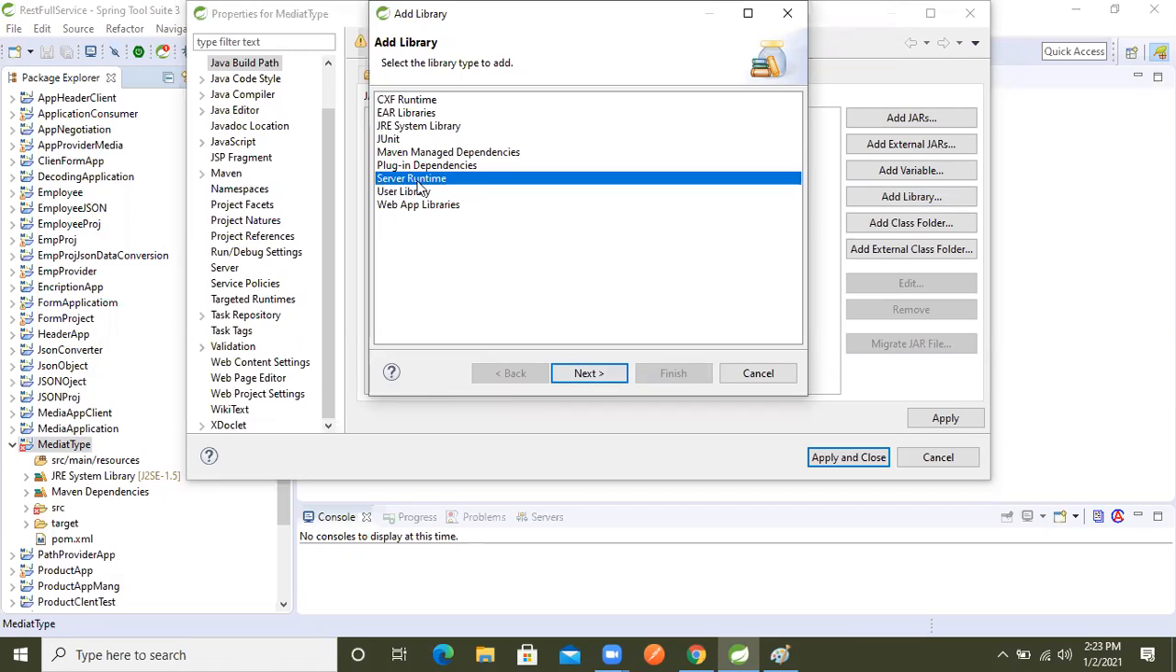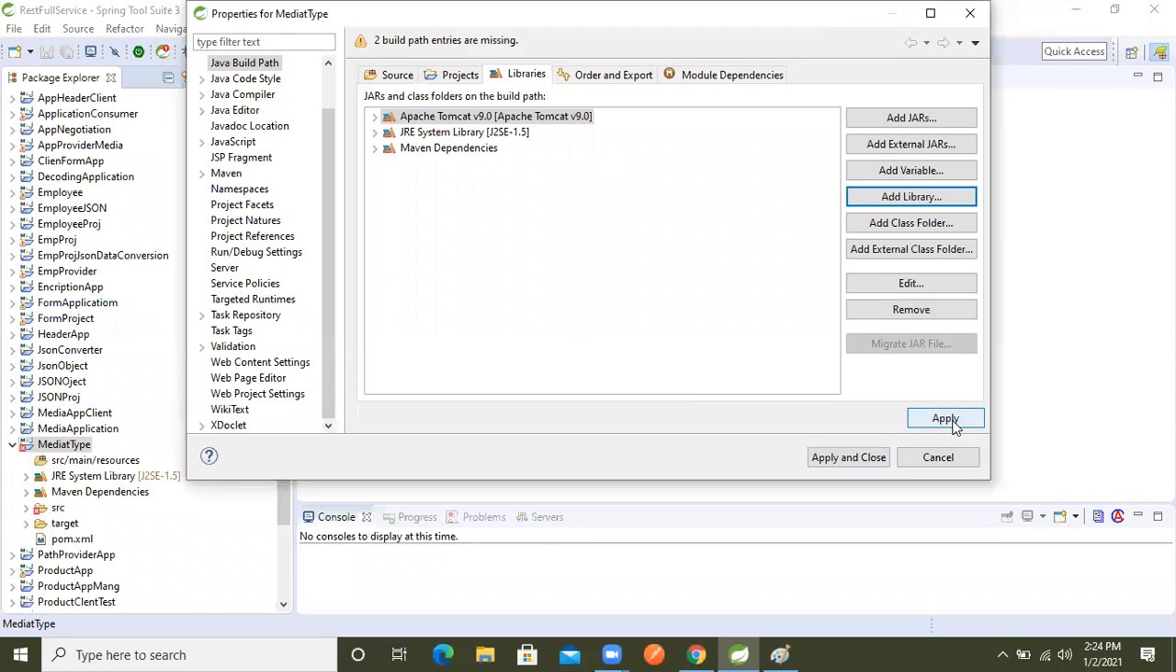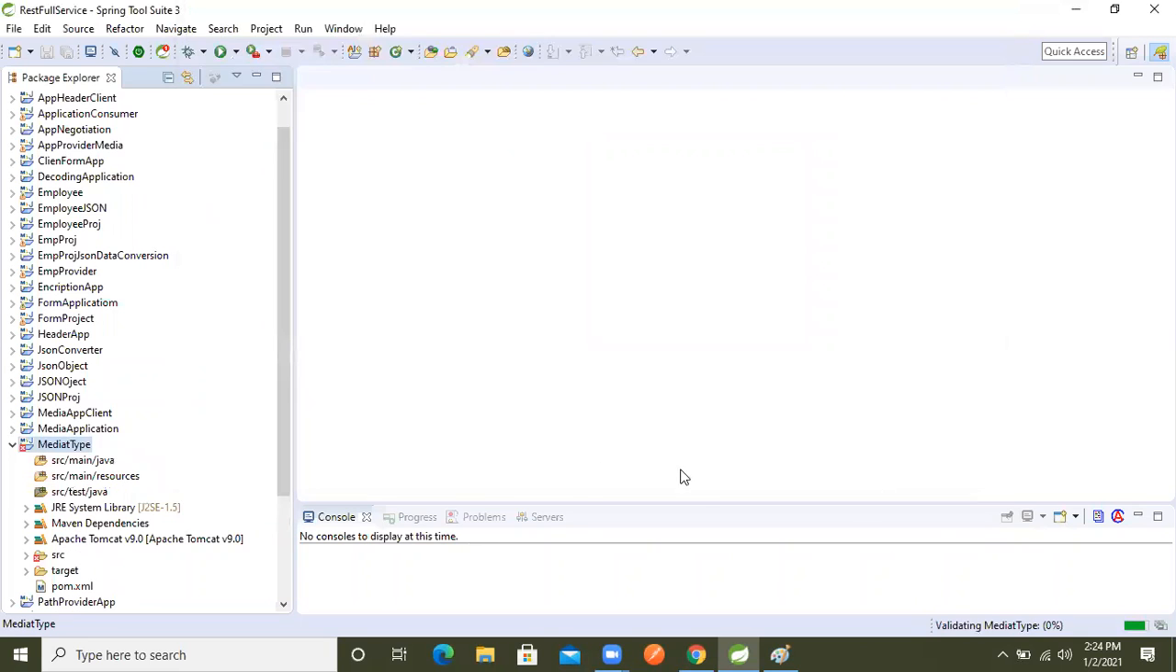Just click on Server Runtime, then select Next. Then choose Apache Tomcat, because I'm using the local machine server, Apache Tomcat, where I will run this application. Now finish it, then apply and close. See, our working folder has come, and the one red mark that was there is also gone.